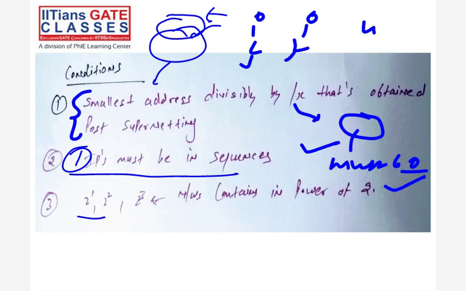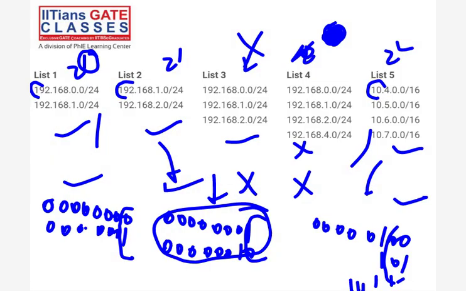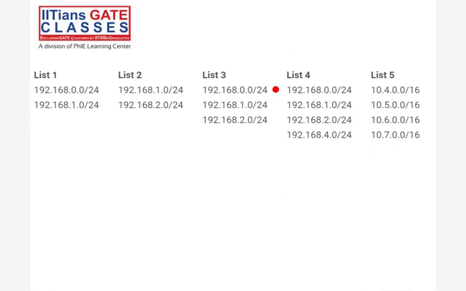Second one, power of 2. Is this a power of 2? Yes, this is 2, this is 2, this is 3, which is wrong. This will not work. And this is already rejected, this is 4, right? Now the last option, which octet is different? This one, the third octet, which is 0 and 1. And here also, which octet? The third octet, which is 1 and 2. Oh sorry, this is rejected, this is rejected.